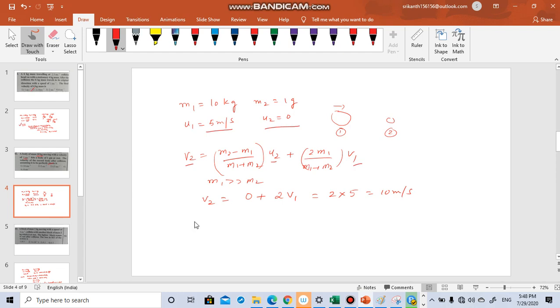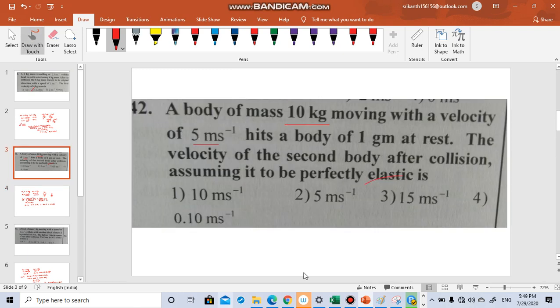So here m1 is very big compared with m2. So when m1 is very big compared with m2, u2 is given as 0, so this term is becoming 0, right? Only the second term is left. In the denominator you can ignore m2, so this will become 2m1 by m1. So that means 2u1. What is the speed? u1 is 5 meters per second, so 2 into 5, 10 meters per second. This option is correct.